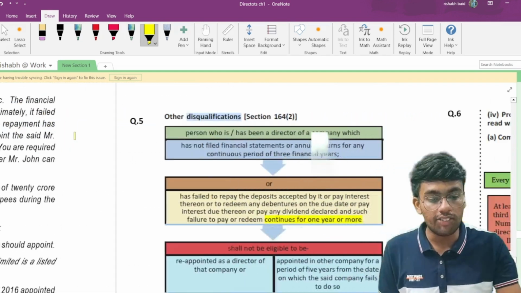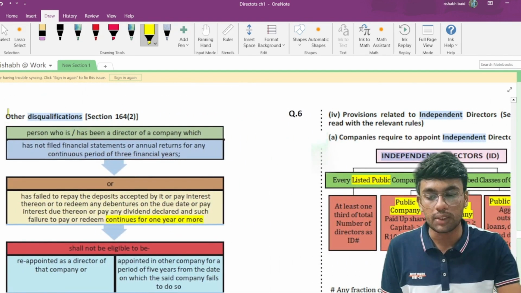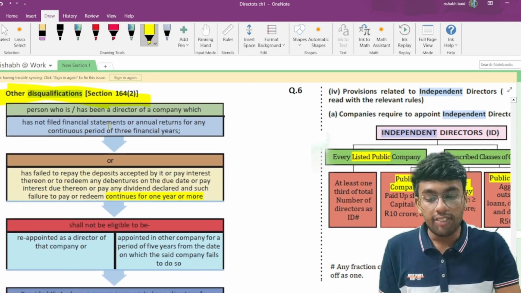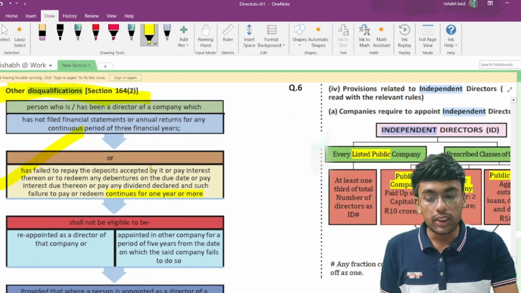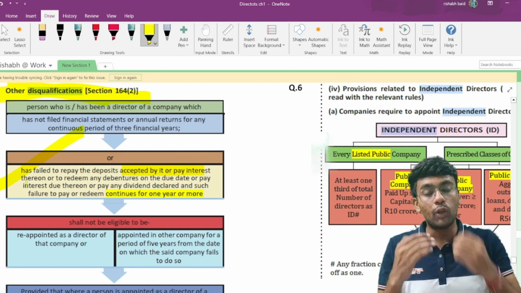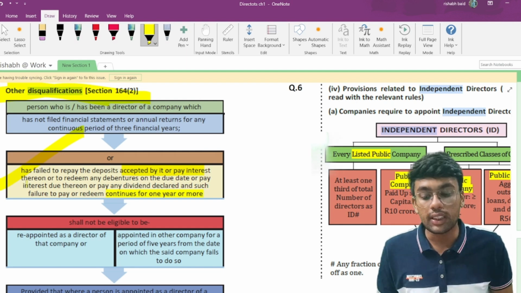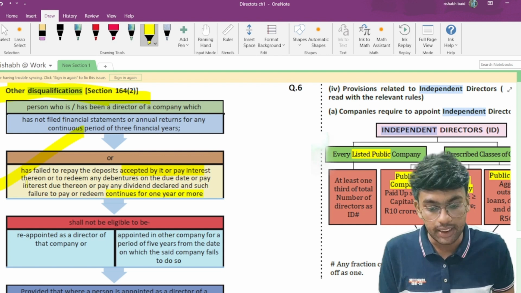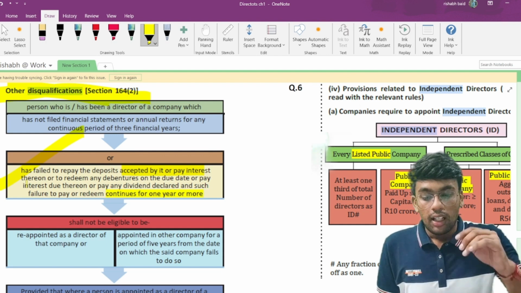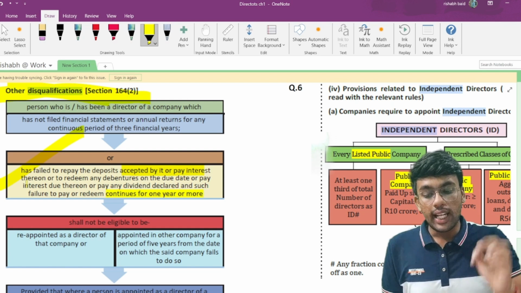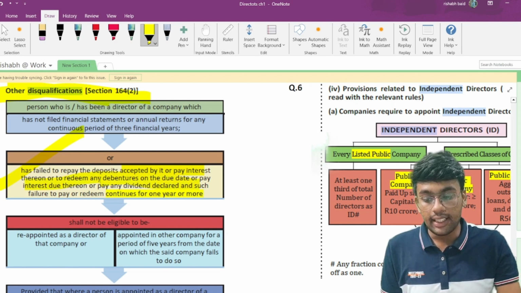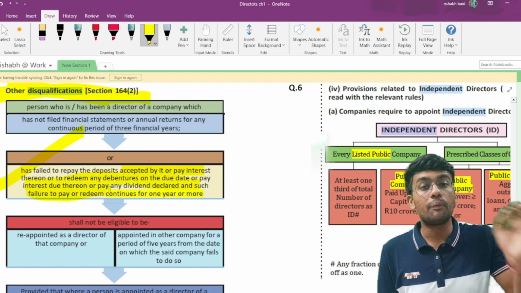If you see the disqualifications mentioned in section 164 subsection 2, it says that if a person fails to pay deposits or interest on such deposits, or redeem any debentures on the due date, or pay interest due thereon, or pay any dividend declared, and such failure to pay or redeem continues for a period of 1 year or more.